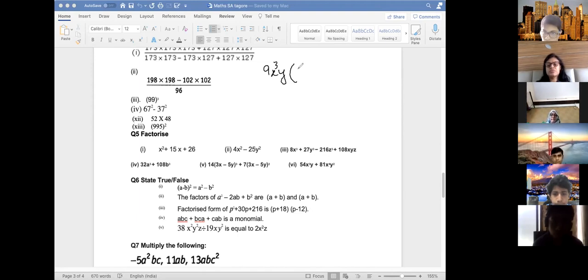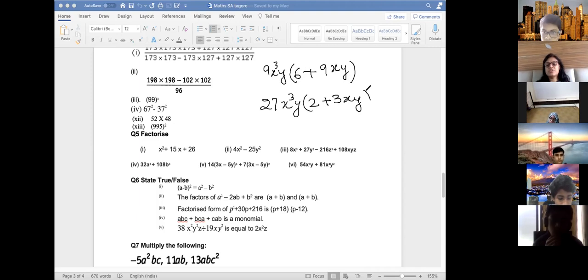So 6 is there, and y has gone out, plus 9xy. Okay. But see, from 6 and 9, one more 3 can come out. So 9 3s are 27 will come out. x cube y, so 3 has gone and one is outside, so 2 plus 3xy. This is the answer, factorization.